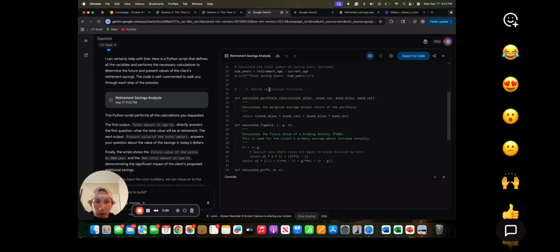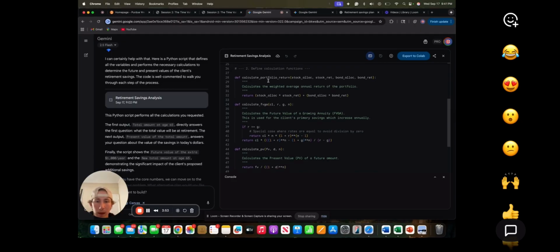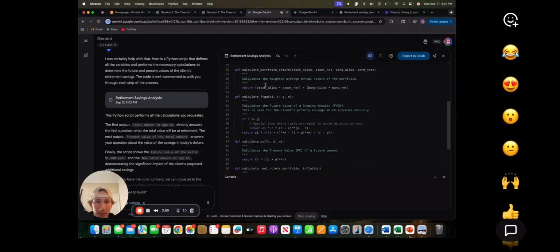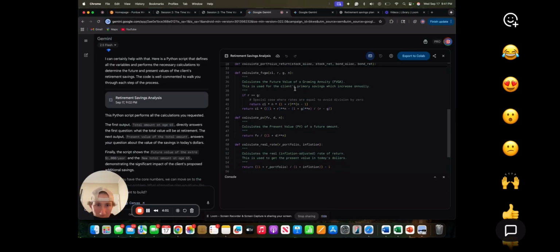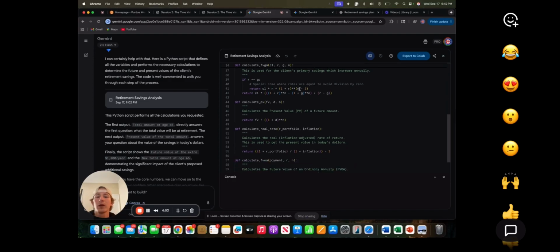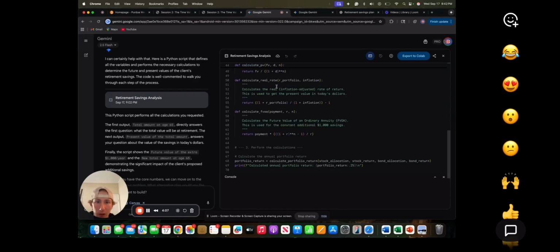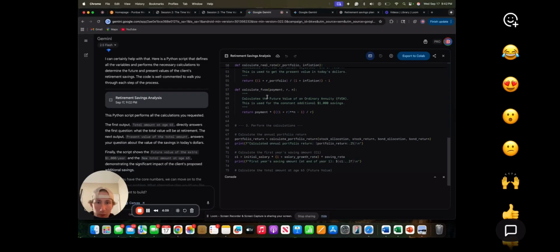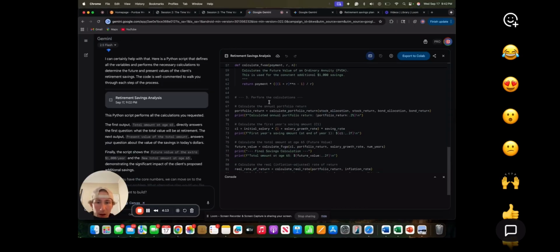They have all the information at the beginning and all the calculations, the number of years that it will be saving, which would be 43. And then here's the weighted average return. They calculate that. They calculate the future value of the growing annuity, and then the present value and the real rate, and then the future value.